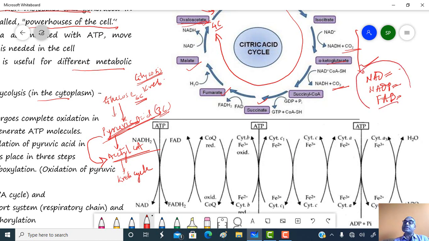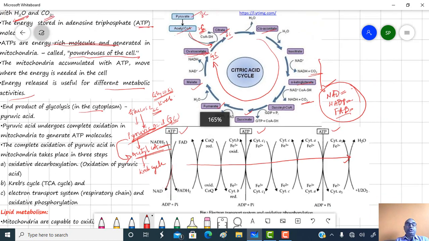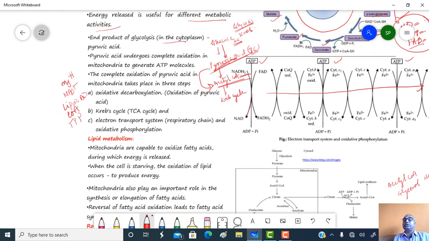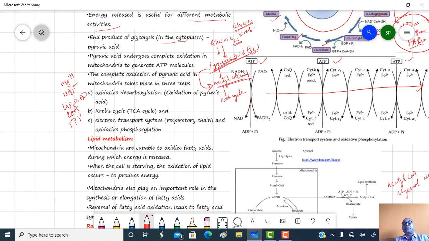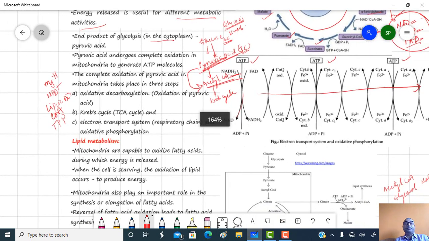These reduced coenzymes are again oxidized in the process of electron transport chain. So when this NADH2 is oxidized to NAD, 3 ATP molecules are formed. So this is the ETS cycle. You will see the details of this ETS, Krebs cycle, or oxidative phosphorylation in the respiration video, which will be prepared within a short time.